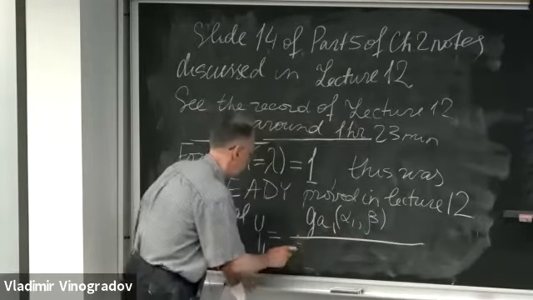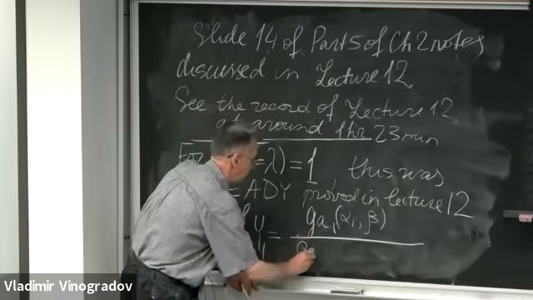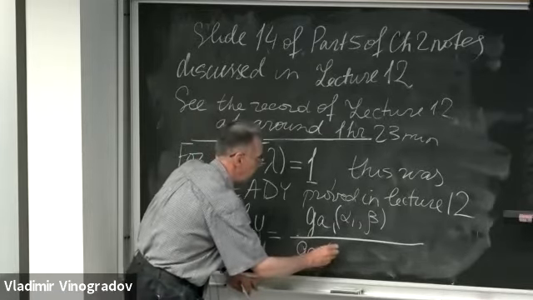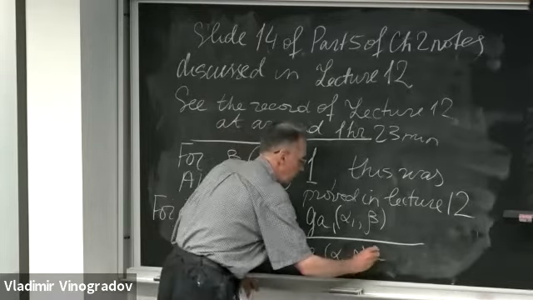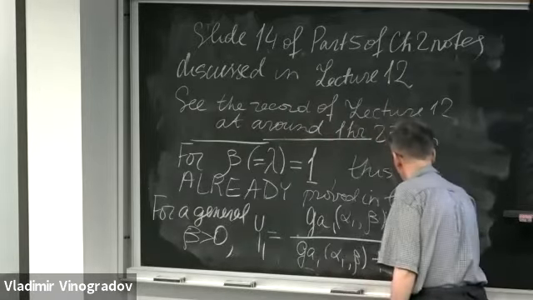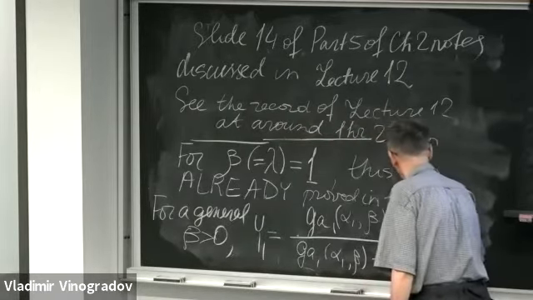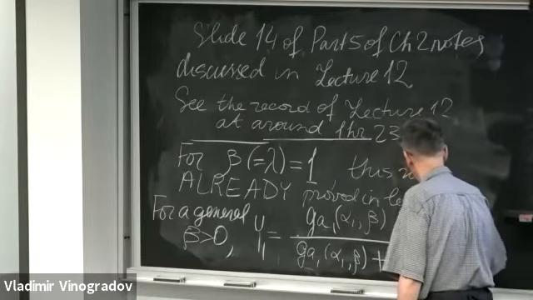It's the first gamma variable divided by the sum of the same variable, gamma 1 with parameters alpha 1 and beta, plus the second gamma variable, gamma 2, with parameters alpha 2 and beta.